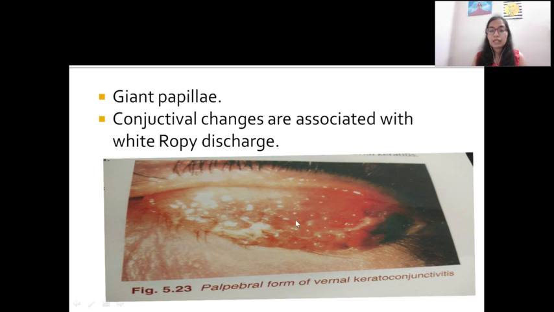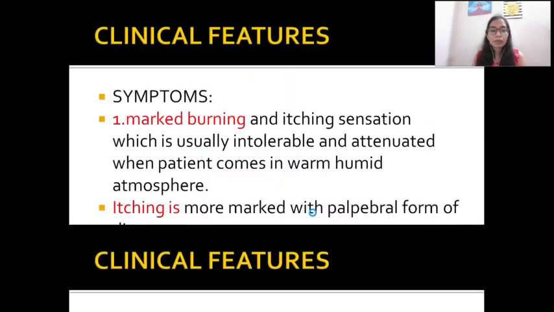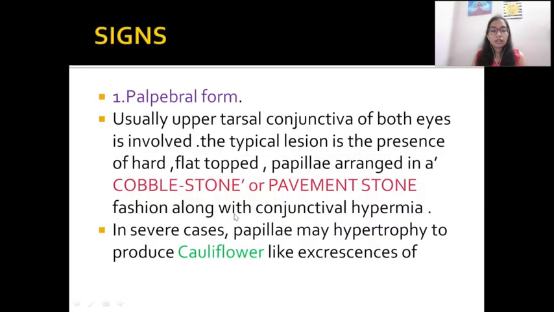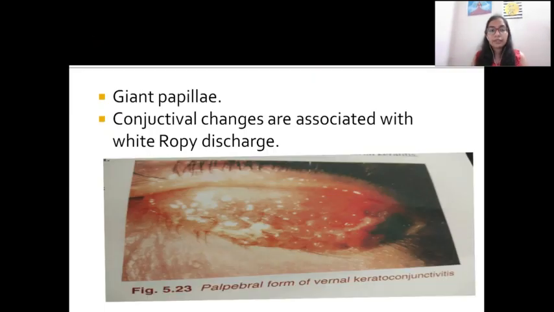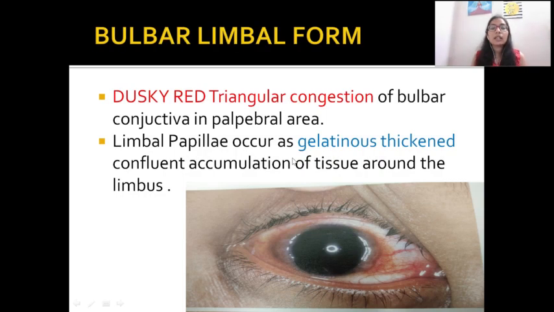So as you can see, these are the papillae, well appreciated here. After that, in severe cases papillae may hypertrophy to produce cauliflower-like excrescences, giant papillae, and the conjunctival changes are associated with white ropy discharge. So there will be white ropy discharge and giant papilla formation also. So the first one was the palpebral form, and its most common feature is papilla formation, that is the cobblestone or pavement appearance.